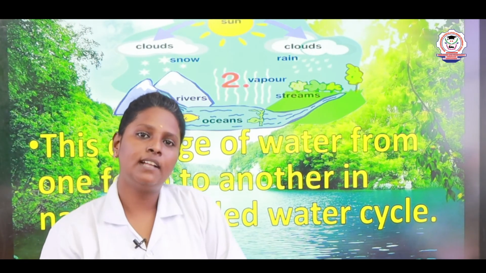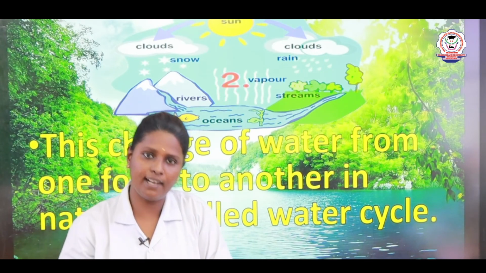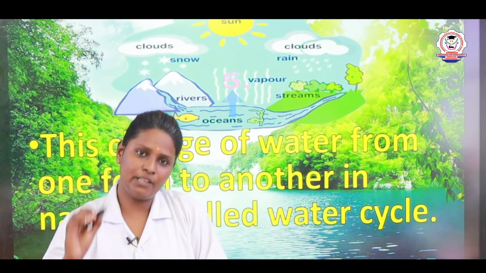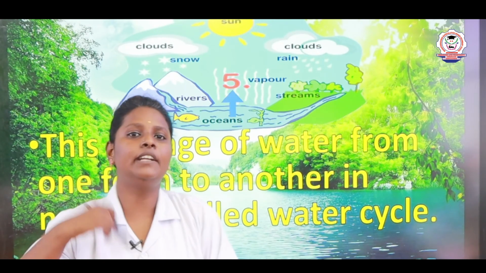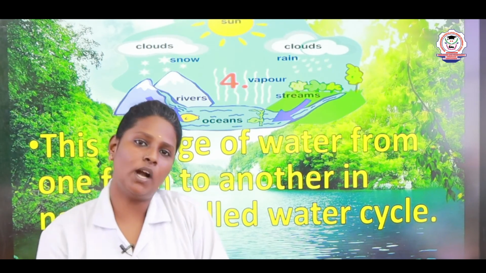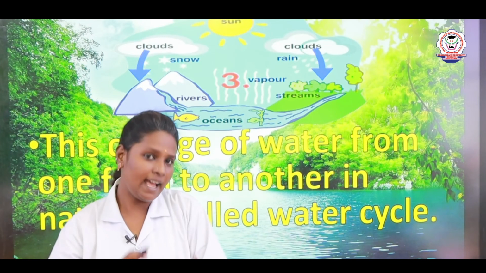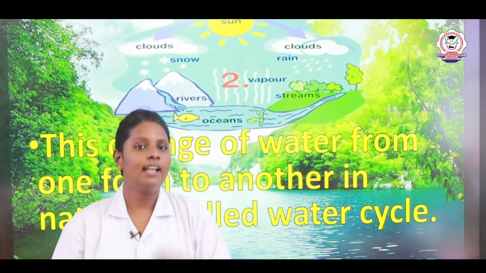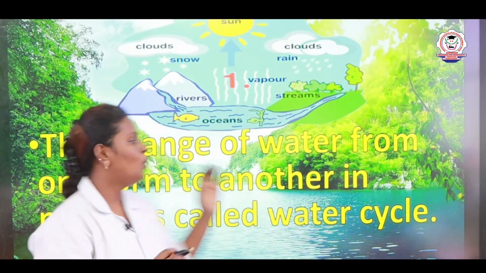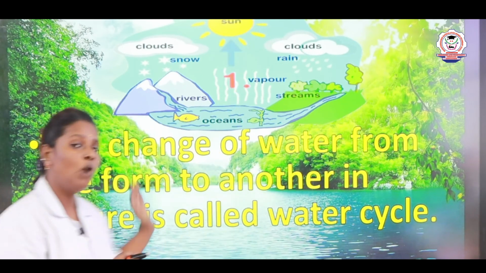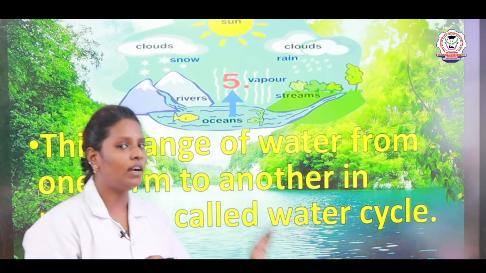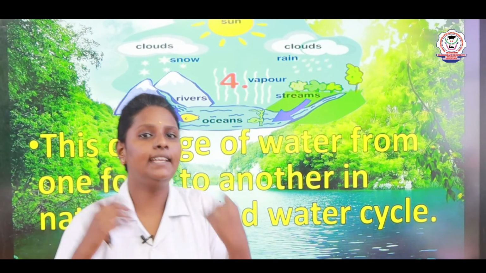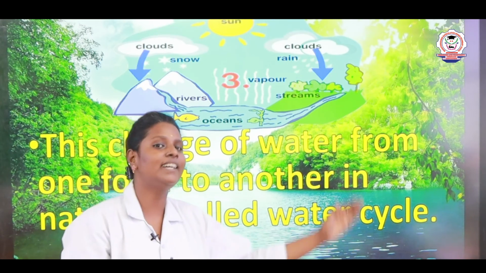After that, what happened? The rain falls and fills the rivers, seas and lakes again, right? Again the water in the lake gets heated by the sun and forms water vapor. The water vapor again gets cooled down and again forms water droplets and again we get it as rain. This circle of water changing its form from one to another is called the water cycle. This change of water from one form to another in a natural way, we call the water cycle.